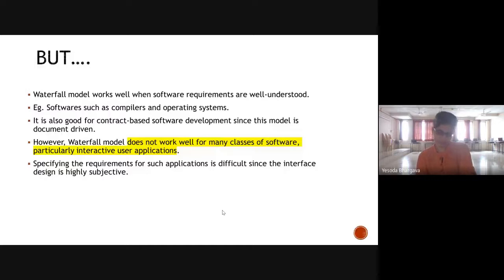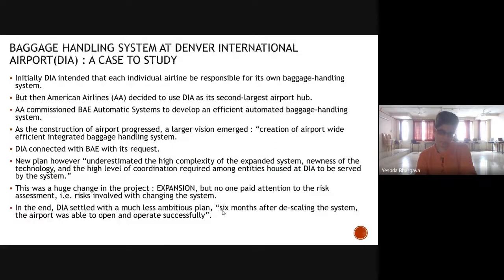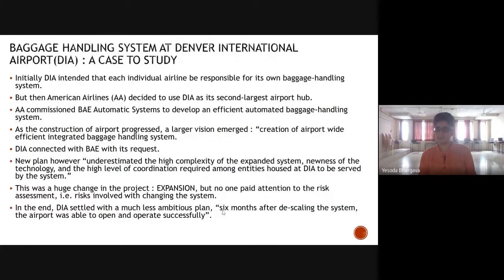So let us try to reach another software development lifecycle through a case study. There's this Denver International Airport, I think it's in the USA. It had a baggage handling system. Initially the airport had intended that each individual airline should be responsible for its own baggage handling system.